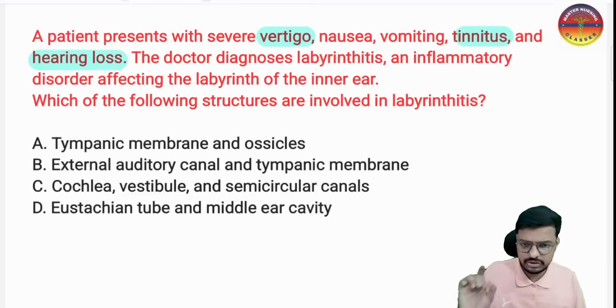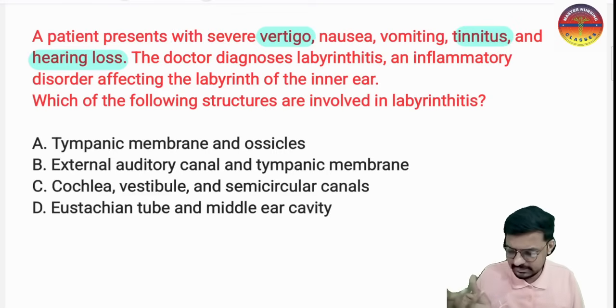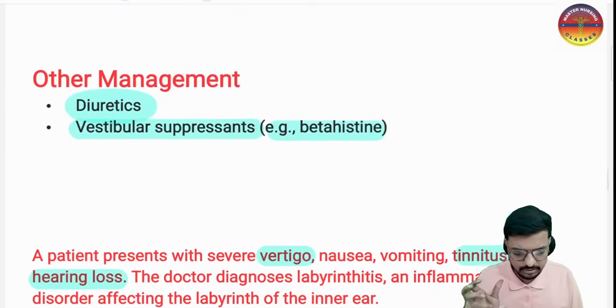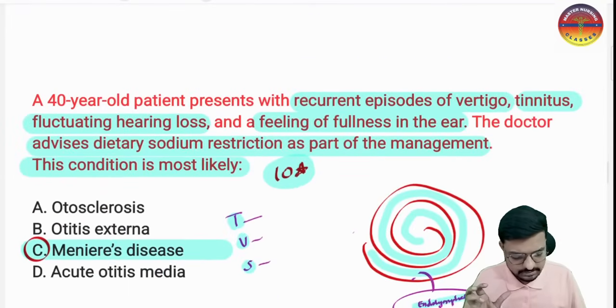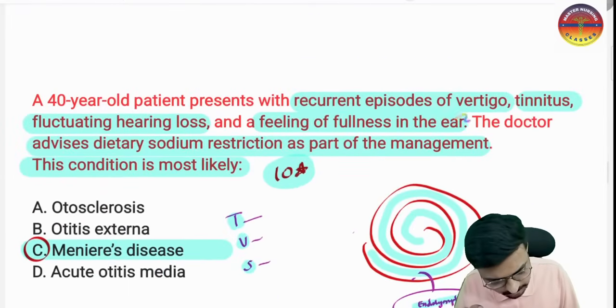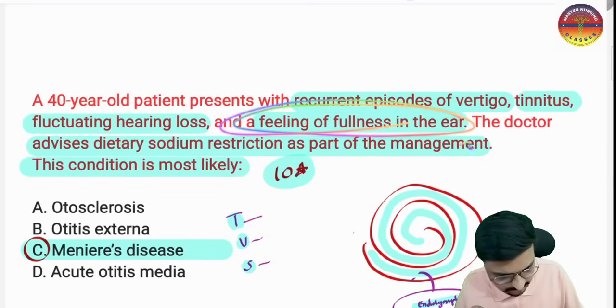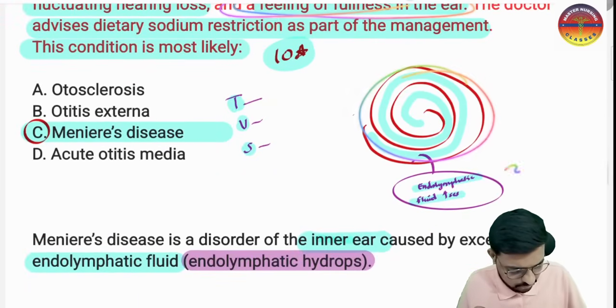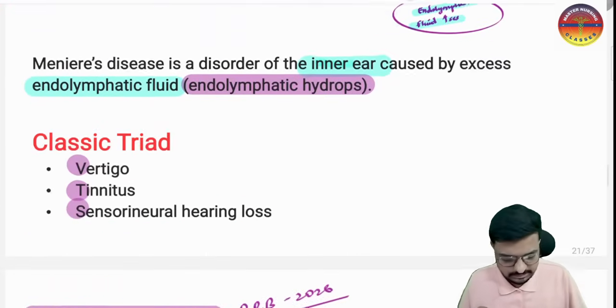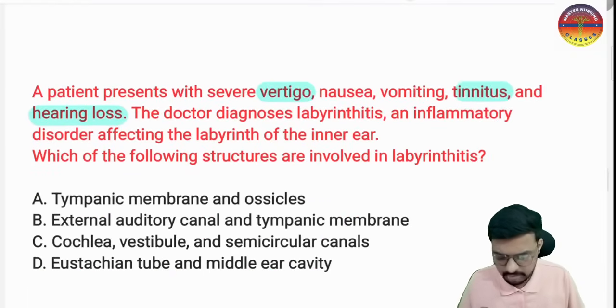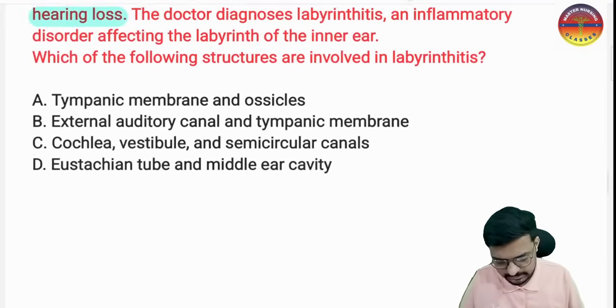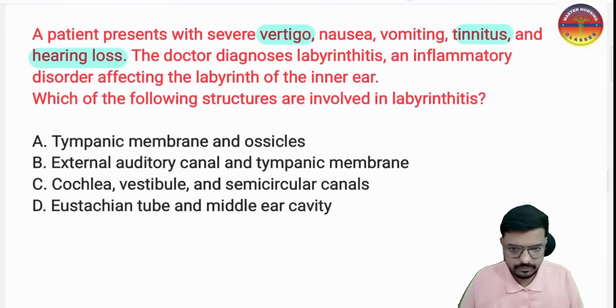But there the patient was having a feeling of fullness in the ear because the fluid was accumulating, because the endolymphatic fluid was excessively increasing. Yes sir. But in this question it is not mentioned, right? You can see it is not mentioned.